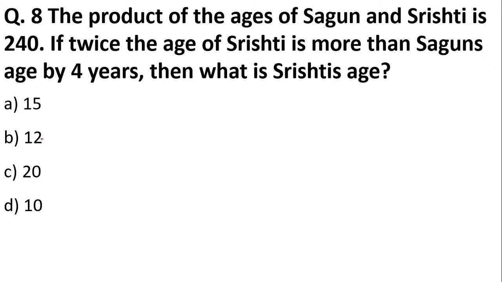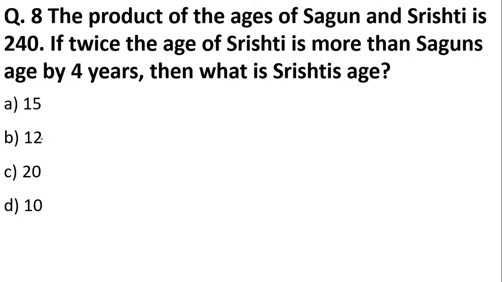The product of ages of Sagun and Srishti is 240. If twice the age of Srishti is more than Sagun's age by 4 years, then what is Srishti's age? Come on students, all my smart, intelligent students, let me know what you think is the right answer over here.